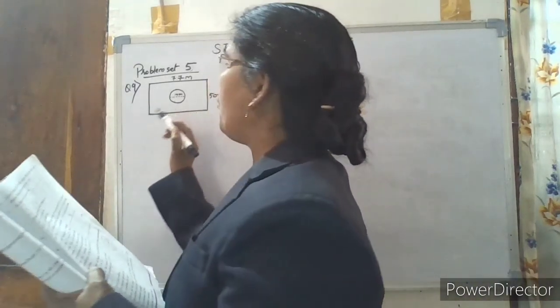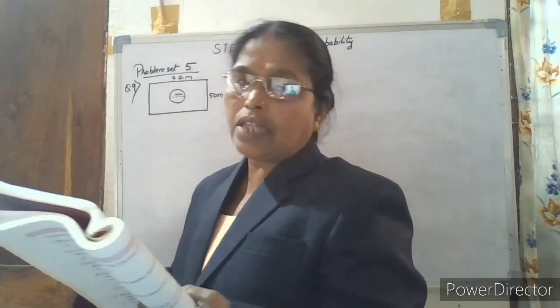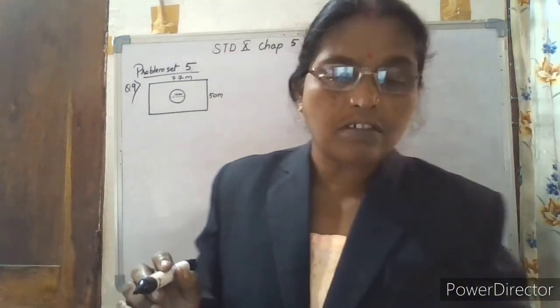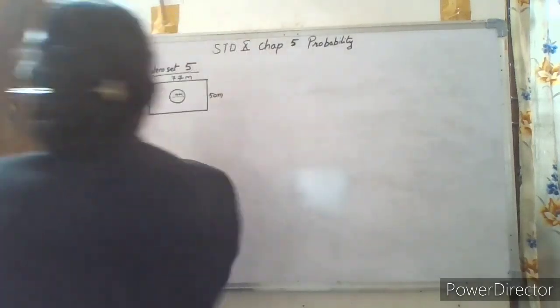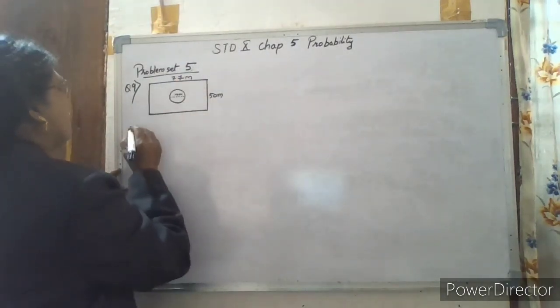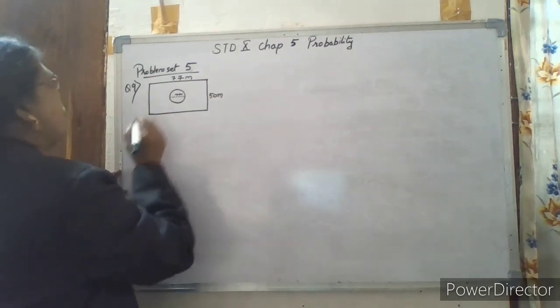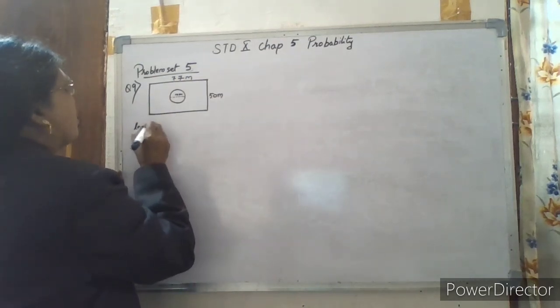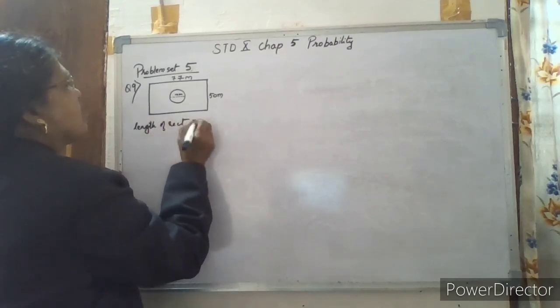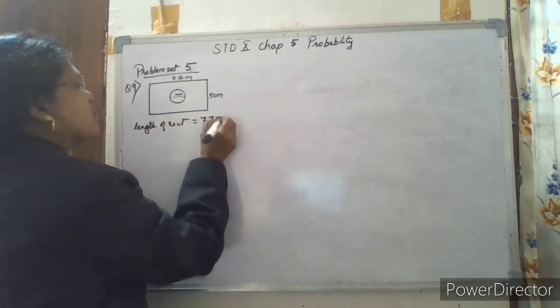So we have to find out the probability that the towel falls in the lake. For this you have to find out the area of the rectangle and the area of the circle also. So the length of the rectangle is given as 77 meters.